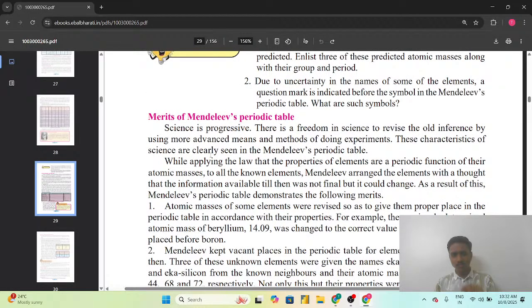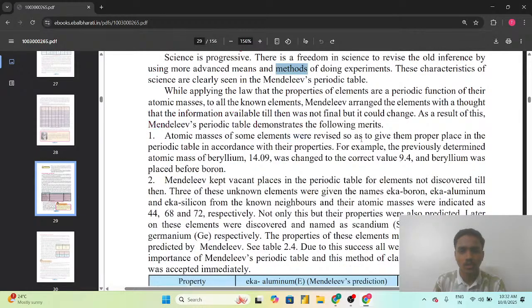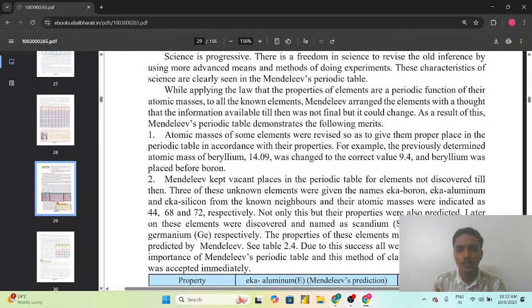So as we can see here, the merits of Mendeleev's periodic table. Science is progressive. There is freedom in science to revise old inferences by using more advanced means and methods of doing experiments. These characteristics of science are clearly seen in Mendeleev's periodic table. While applying the law that properties of the elements are a periodic function of their atomic masses to all the known elements, Mendeleev arranged the elements with the thought that the information available till then was not final, but could change.